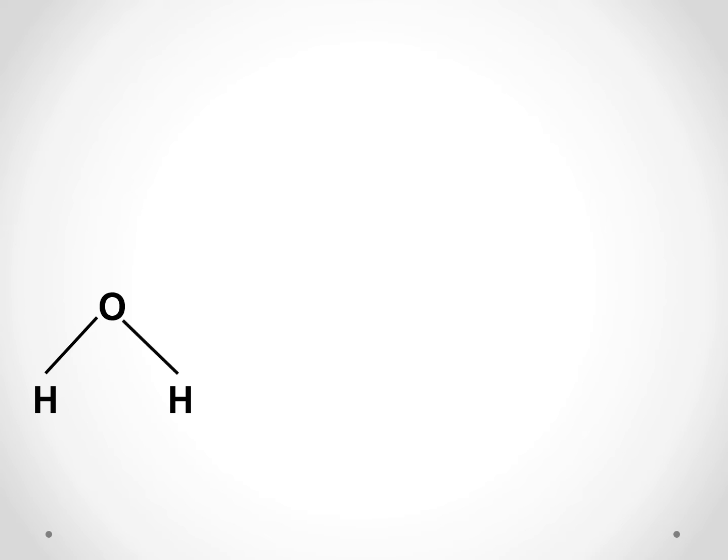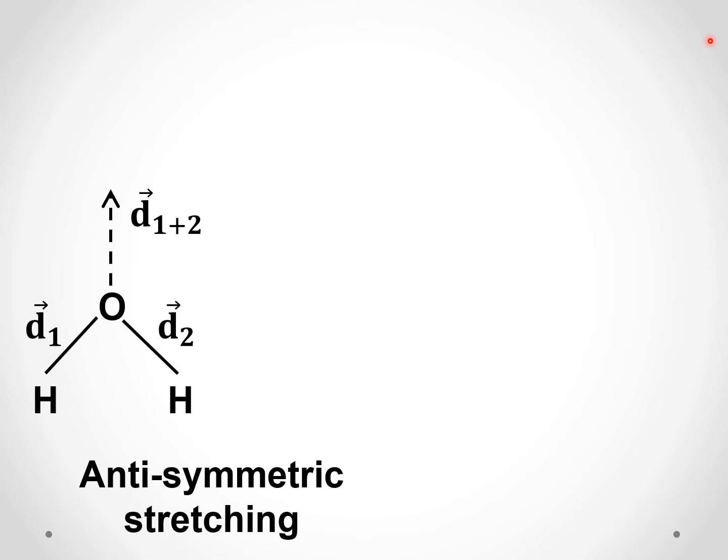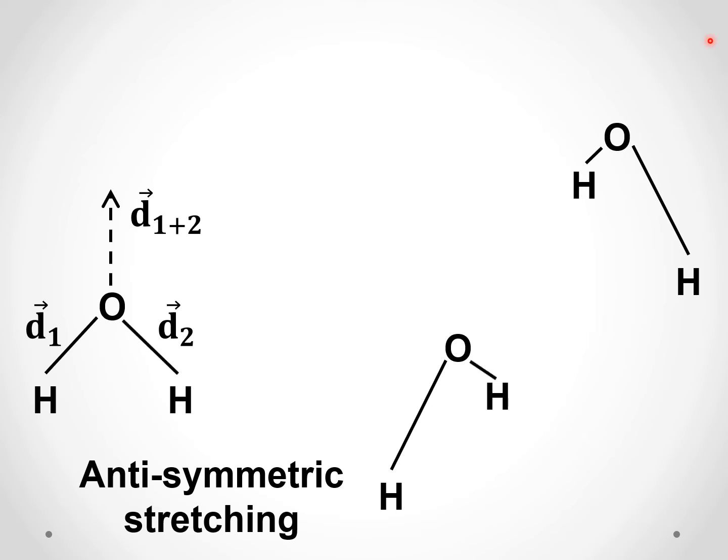Again, let us consider antisymmetric stretching. Same case, two dipoles, there is a resultant dipole. So what happens in antisymmetric stretching? This is one case, this is another case. In both cases, there is a resultant vector, and that resultant vector changes its magnitude.